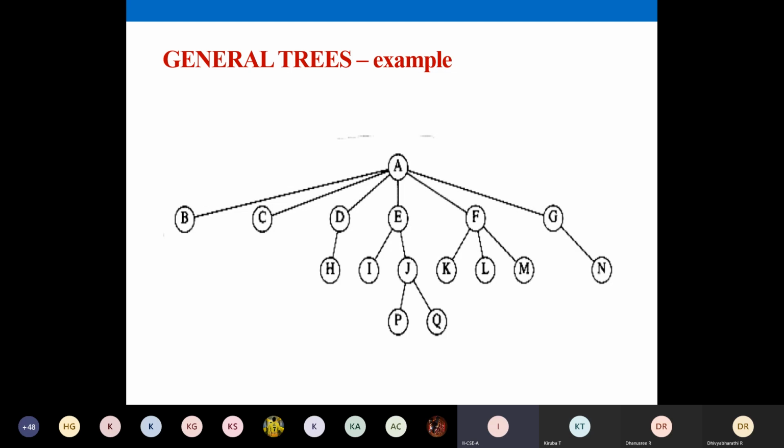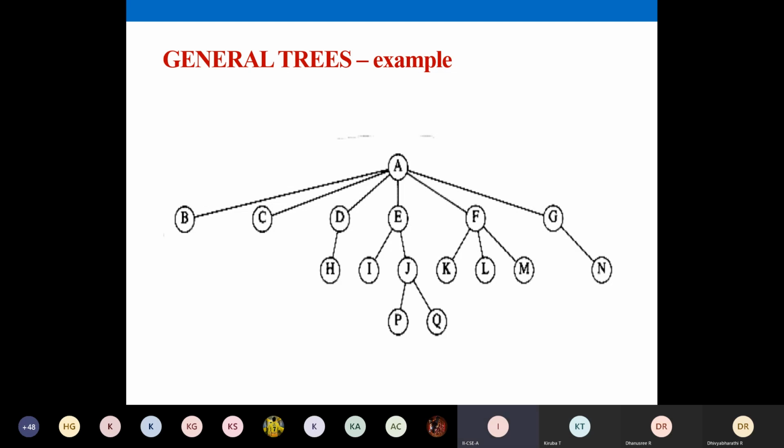But in a general tree, you can have any number of children. That's why A has 6 children, and F has 3 children. It is possible in a general tree, there is no restriction at all. So this defines only the basics of a tree: a root node and any number of children, any branches. It constitutes your general tree.